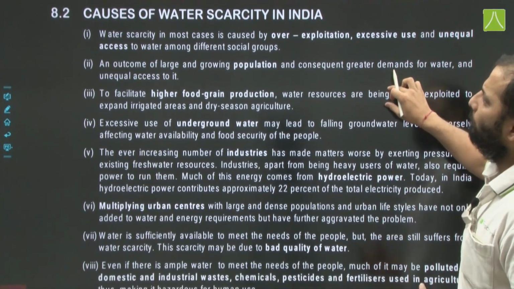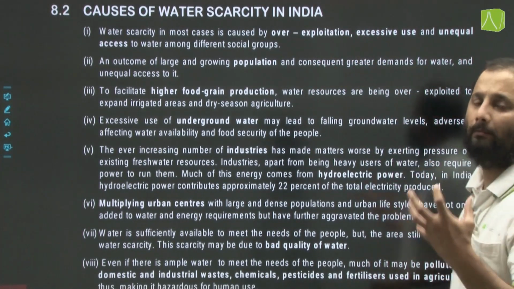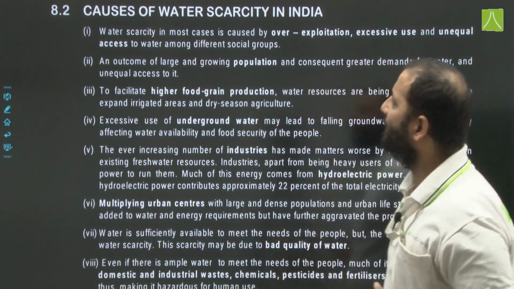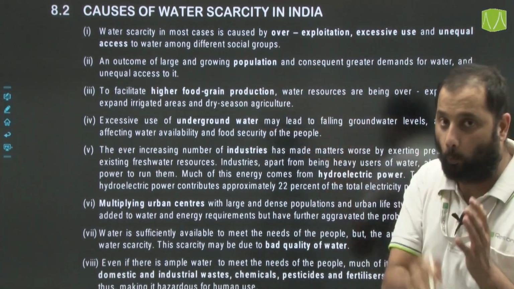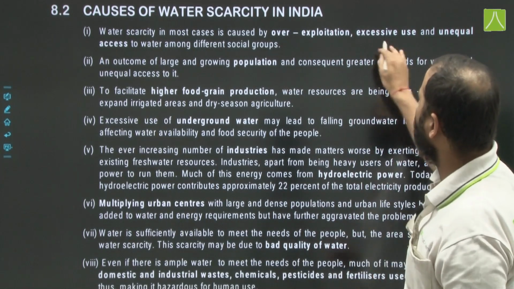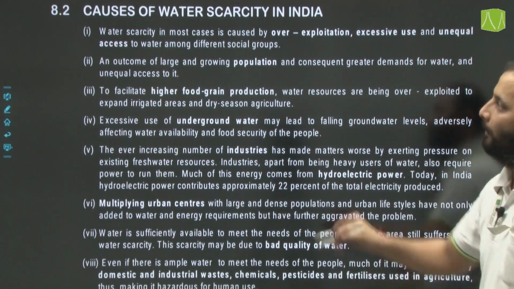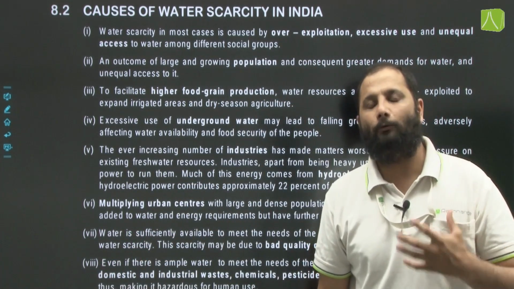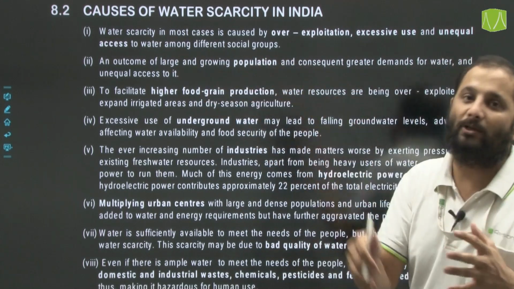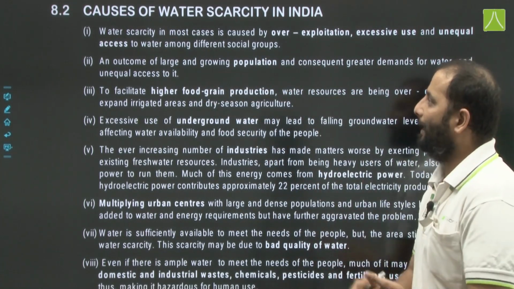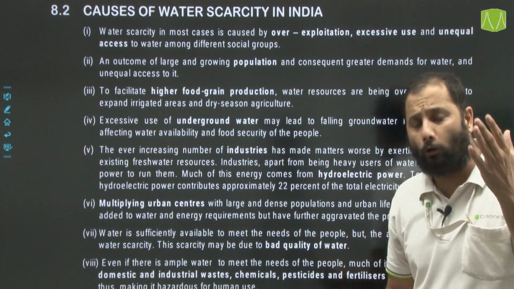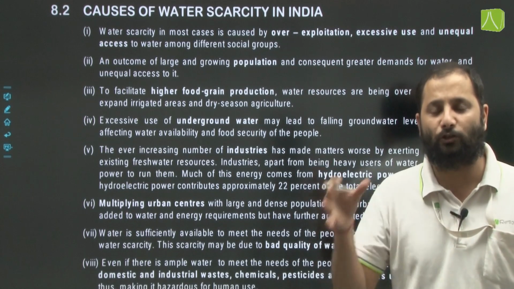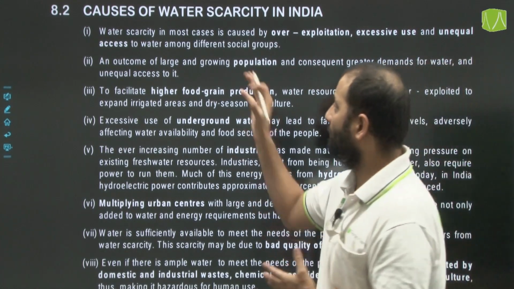Now coming to the causes of water scarcity in India, why there is such an urgent need to conserve water. Water scarcity in most cases is caused by overexploitation of this resource, excessive use and unequal access to water among different social groups. We can connect this with the fact that people who are better off have better access to water resources, and the people who are socially as well as economically backward do not have a large share in this resource.